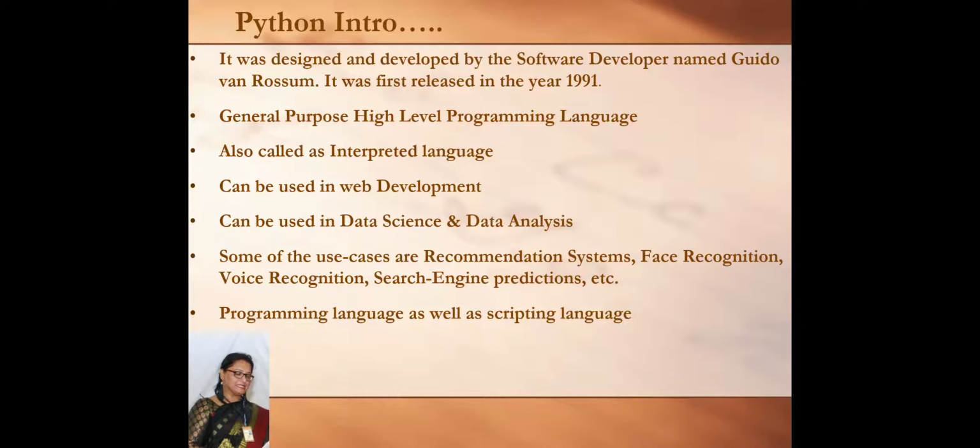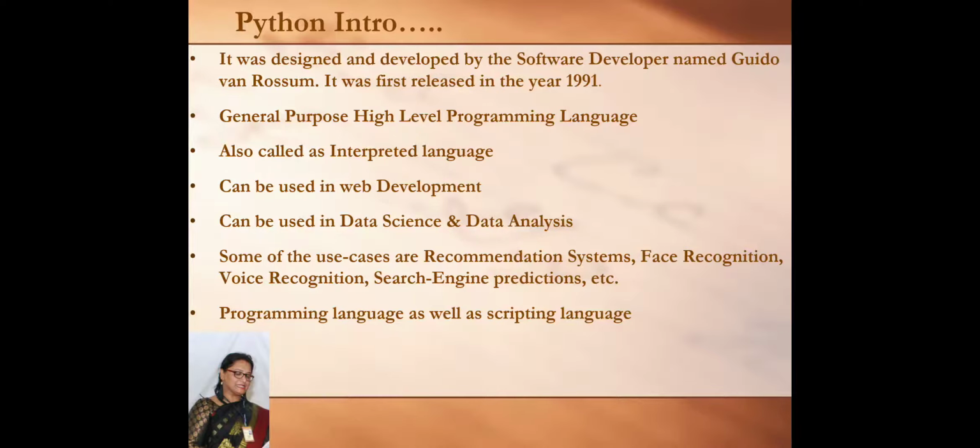Python is a programming language as well as a scripting language. What do you mean by programming language or program? Programs means step by step instructions written in a language to perform a specific task. That is a program. And in Python we are also making programs to do a specific task, so it's a programming language. As well, it is also known as a scripting language.